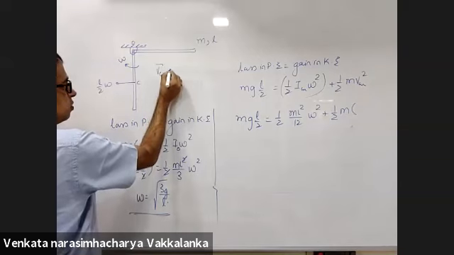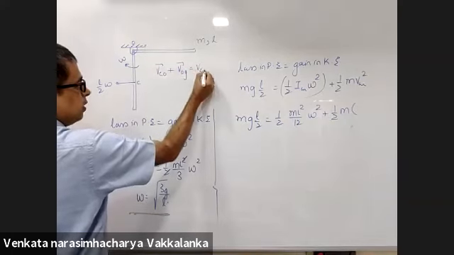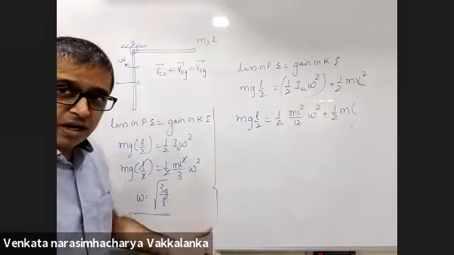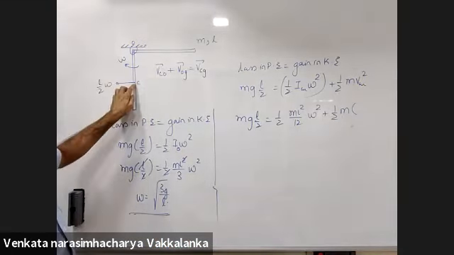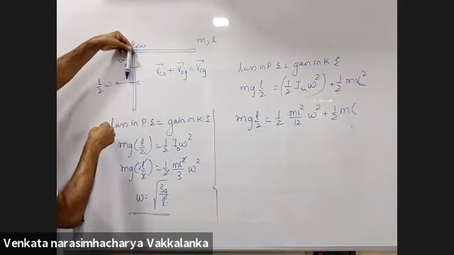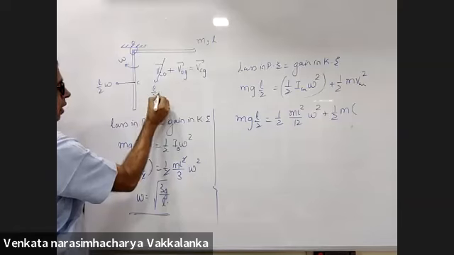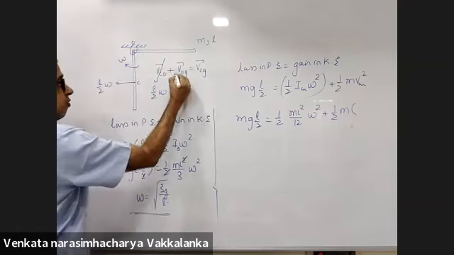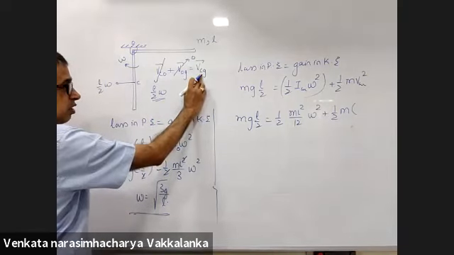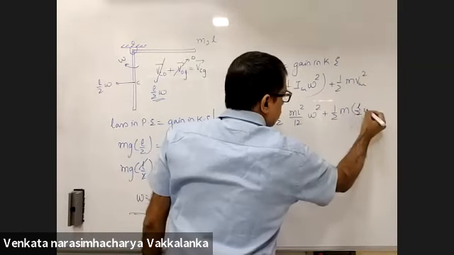Velocity of center of mass with respect to O plus velocity of O with respect to ground is velocity of center of mass with respect to ground. Agreed? Constraint relation. Velocity of center of mass with respect to O: omega is in this direction, r omega. This will be L by 2 omega. Velocity of O with respect to ground is 0. So this will be velocity of center of mass with respect to ground, L by 2 omega.